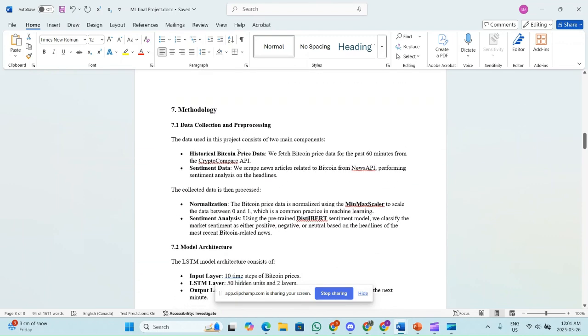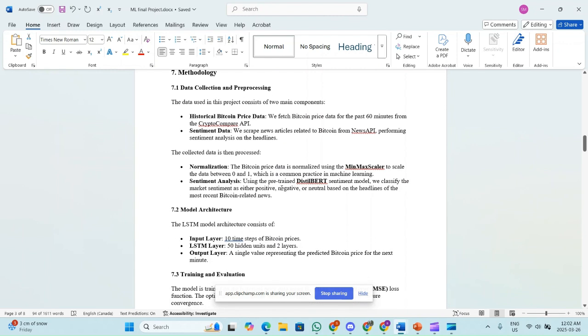Methodology. Data collection and processing. The data used in this project consists of two main components: historical Bitcoin price data. We fetch Bitcoin price data for the past 60 minutes from the CryptoCompare API. Sentiment data. We scrape news articles related to Bitcoin from News API, performing sentiment analysis on the headlines. The collected data is then processed.